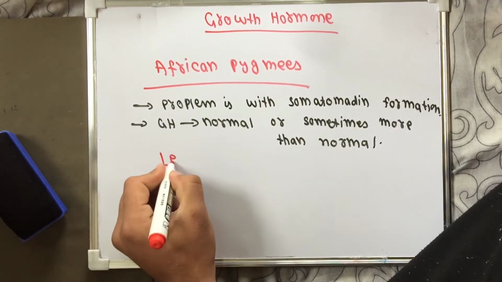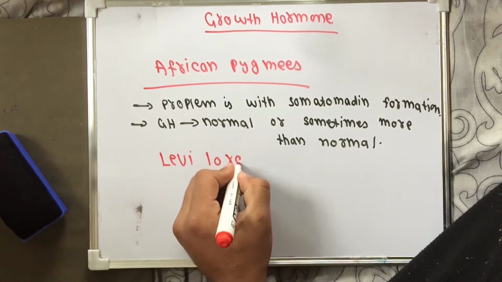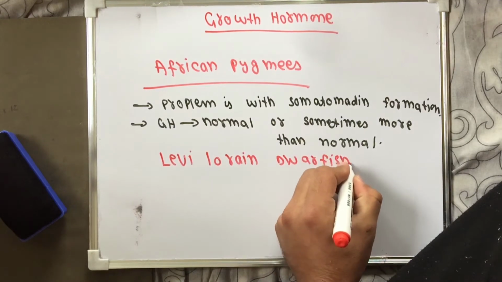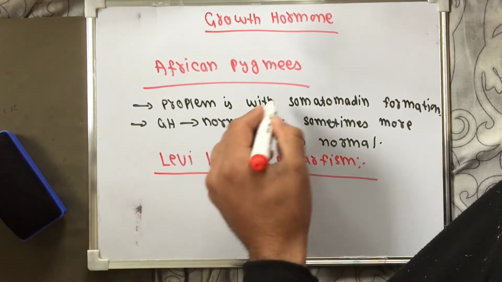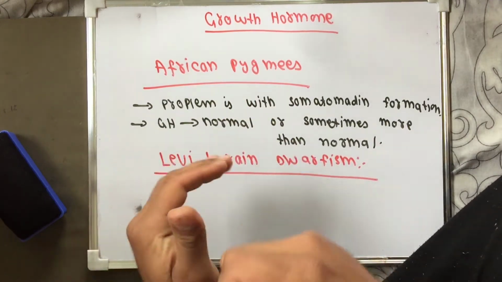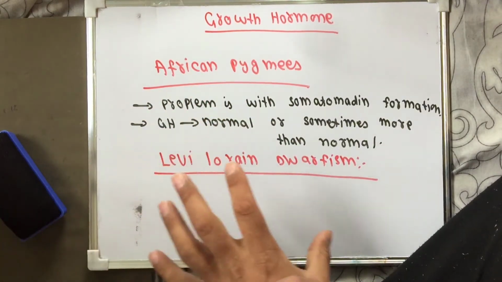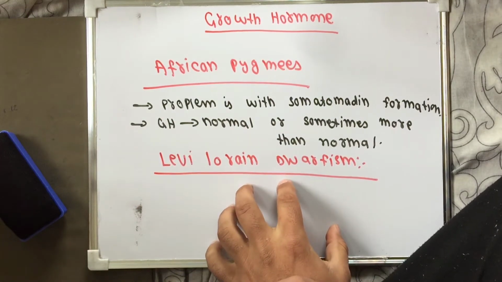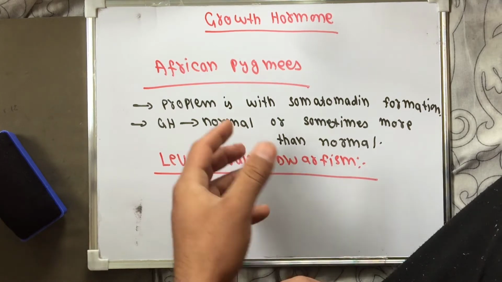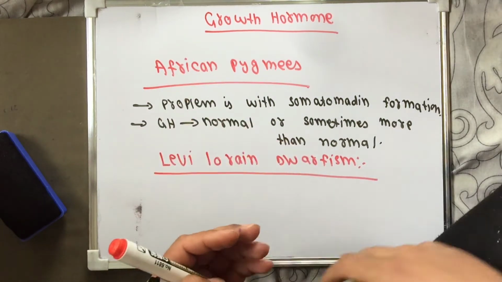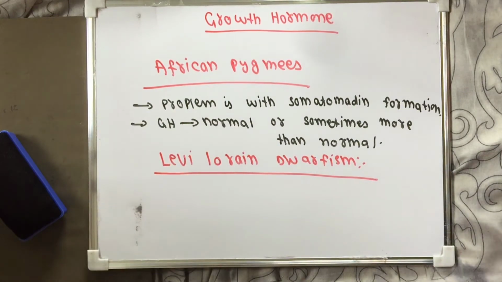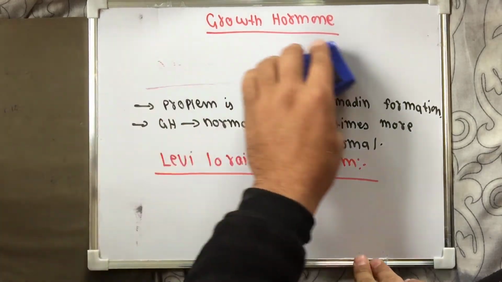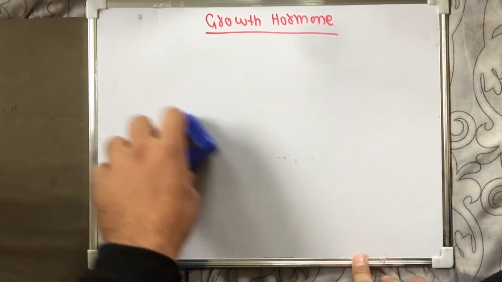Another problem we have is Levy-Lorain dwarfism. In this case, the same problem occurs, but the mechanism that we will discuss with explanation is different. In this case also, the problem is with the somatomedin formation, but they are different. It has a special mechanism that we will discuss later. So these are the different conditions which are related with the growth hormone and somatomedin.